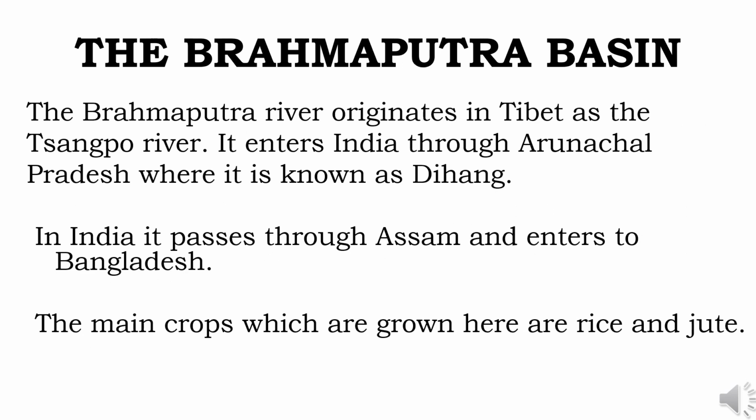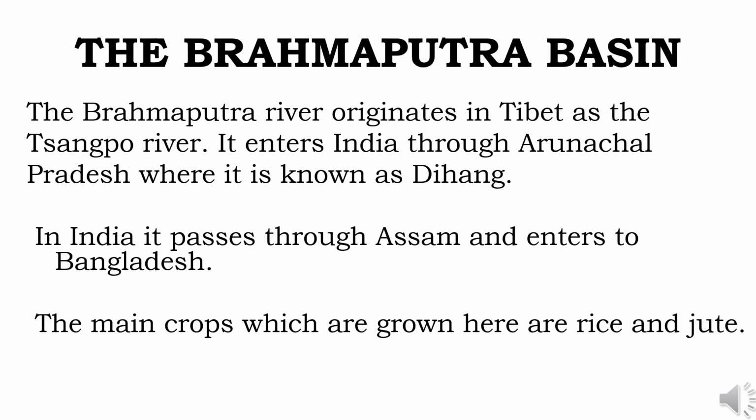Now let us see about the Brahmaputra Basin. The Brahmaputra Basin covers the states of Assam and Tripura. This river originates in Tibet and is named Sangpo. It enters India through Arunachal Pradesh and flows through Assam before entering Bangladesh.